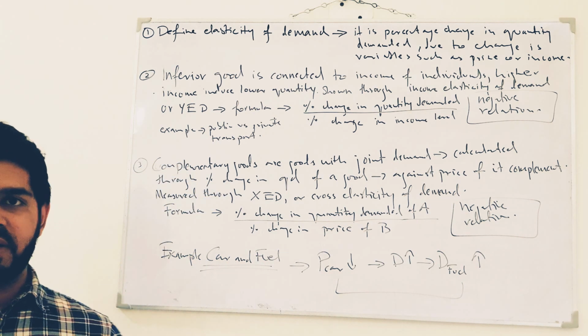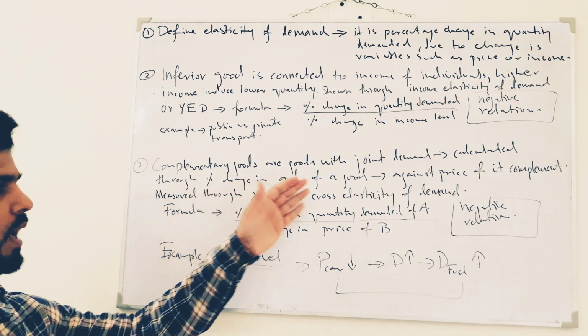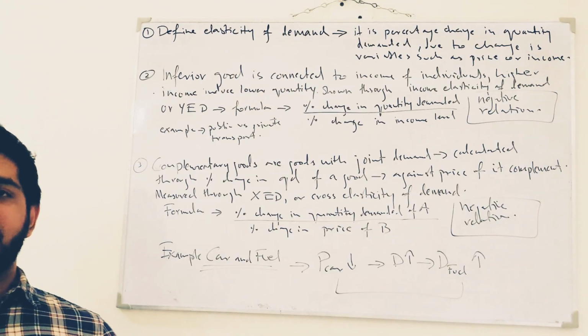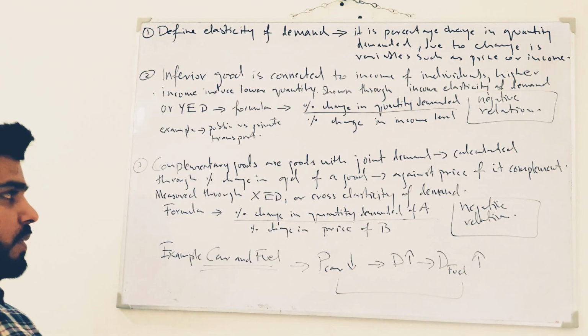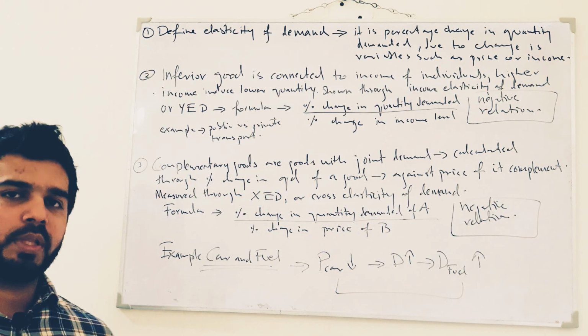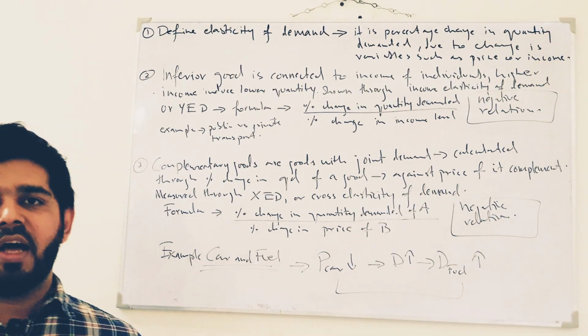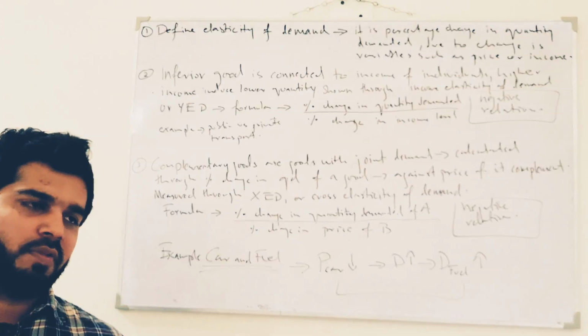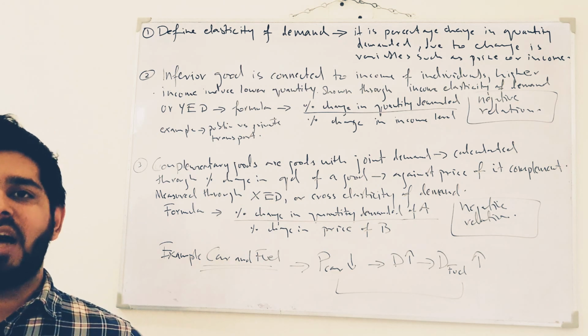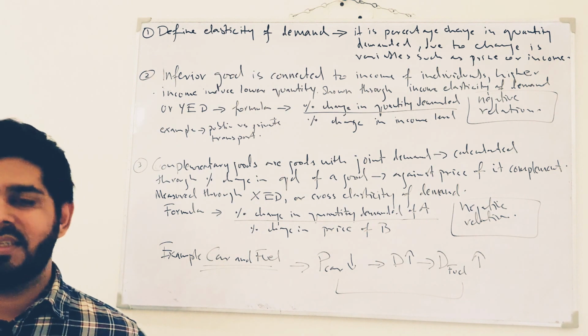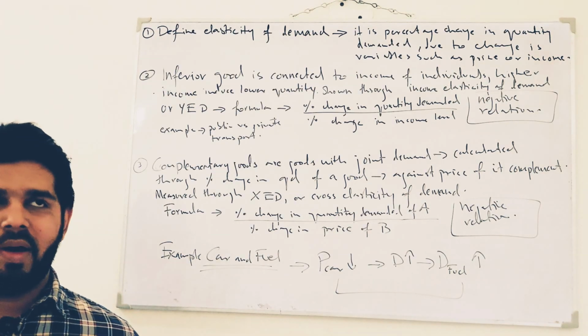Now what are complementary goods? As you all know, complementary goods are goods with joint demand. Remember this word, joint demand. It is very important to remember this word. Complementary goods are goods with joint demand. For example, car and fuel. Whenever you have a car, you need to have fuel. Of course, if you have an electric car, you need to charge it. It doesn't require fuel, but 99% of the cars are not electric cars, so they require fuel in one way or the other.